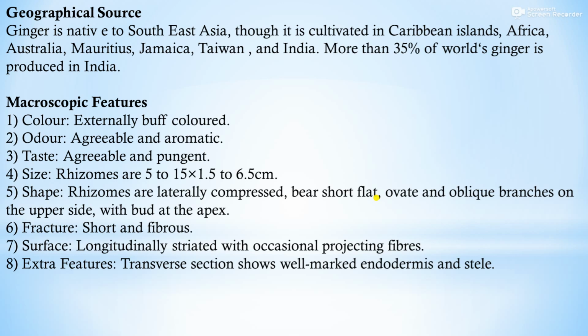Size: rhizomes are 5 to 15 by 1.5 to 6.5 cm. Shape: rhizomes are laterally compressed, bear short, flat, ovate and oblique branches on the upper side with bud at the apex. Fracture: short and fibrous. Surface: longitudinally straightened with occasional projecting fibers. Extra features: transverse section shows well-marked endodermis and stele. These are the macroscopic features of ginger.